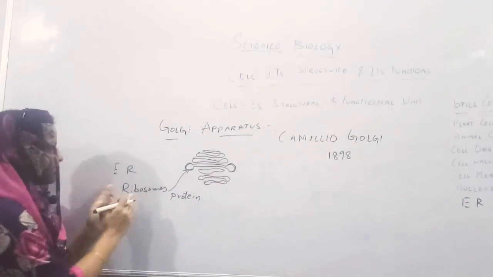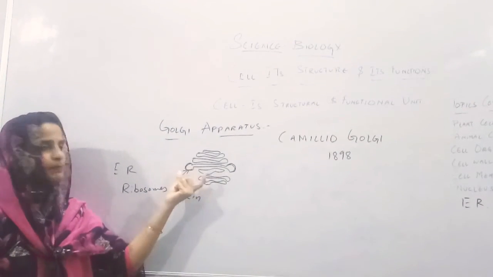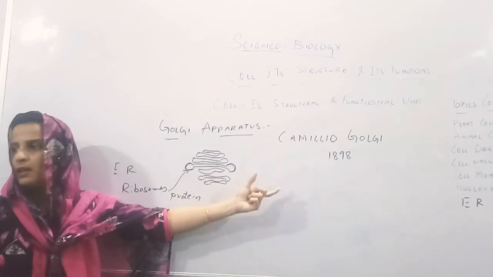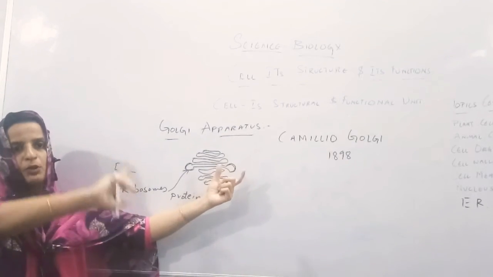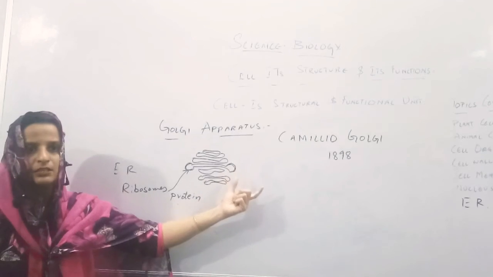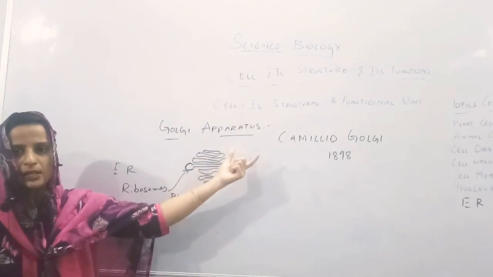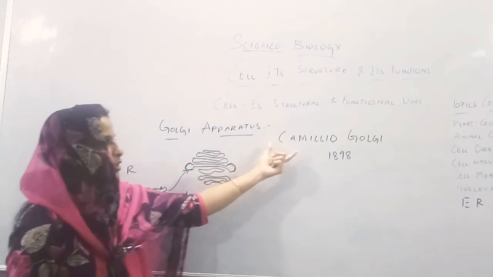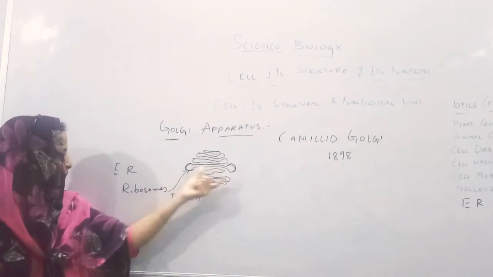Once it is produced from the endoplasmic reticulum, these proteins are packed with the help of the Golgi apparatus and sent near the cell membrane. From that cell membrane, they go to the place where they are required. Hence, the proteins are packed with the help of the Golgi apparatus. So, who discovered the Golgi apparatus or Golgi bodies? Camillo Golgi discovered the Golgi apparatus in 1898.